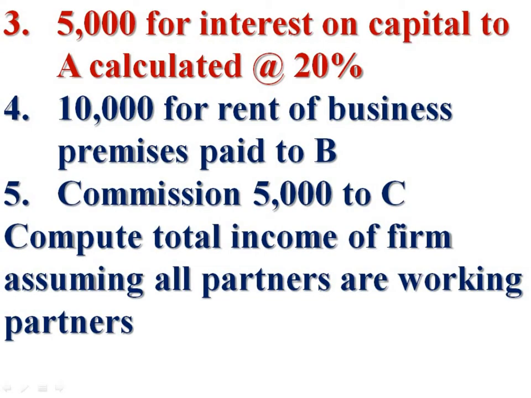Rupees 5,000 for interest on capital to A, calculated at 20%. In the beginning of the problem, we had seen all these payments are as per deed.